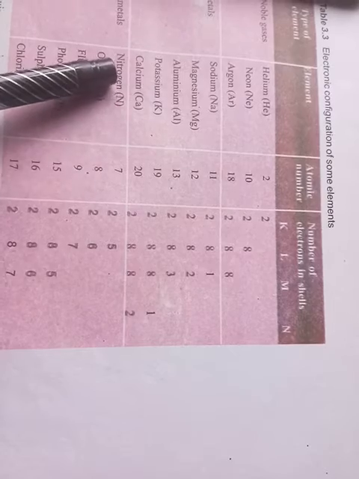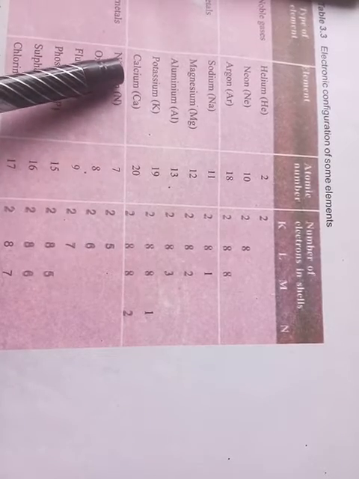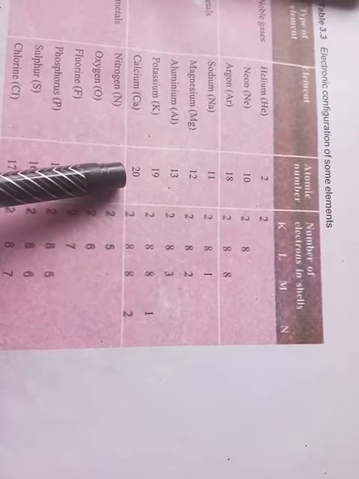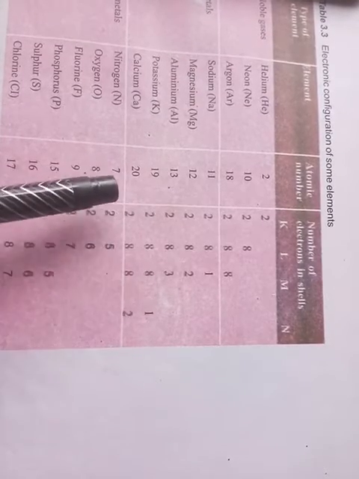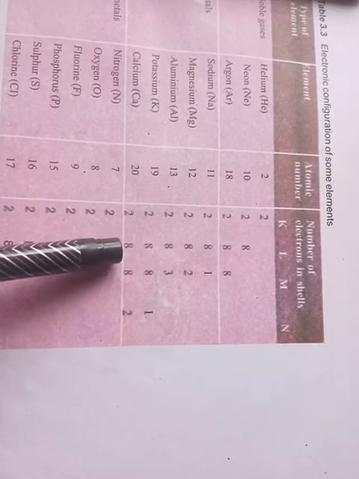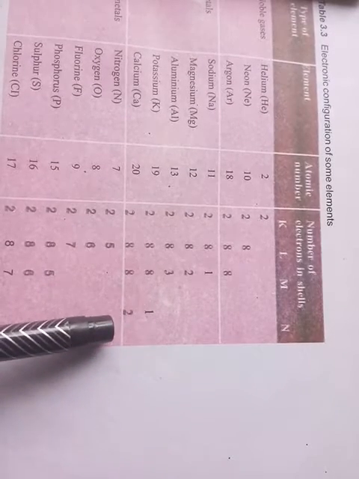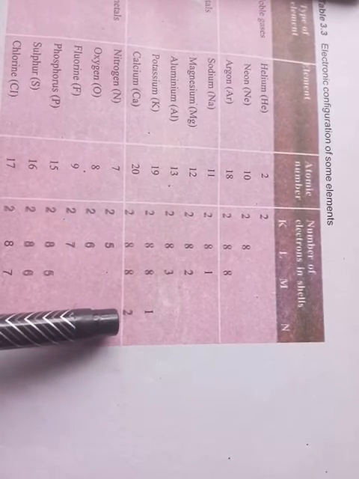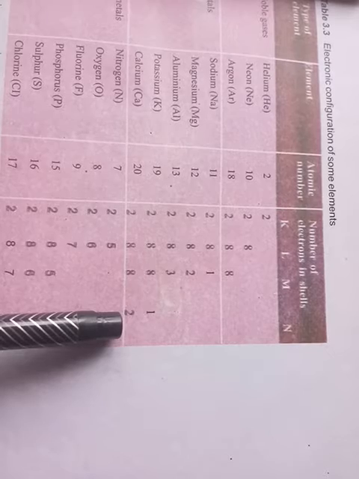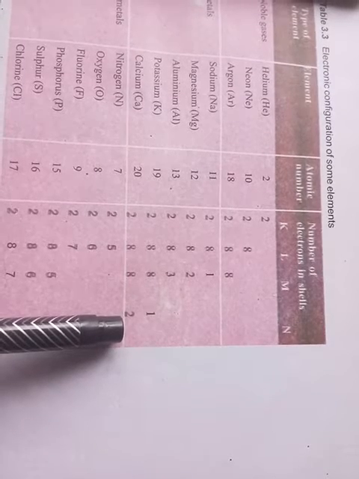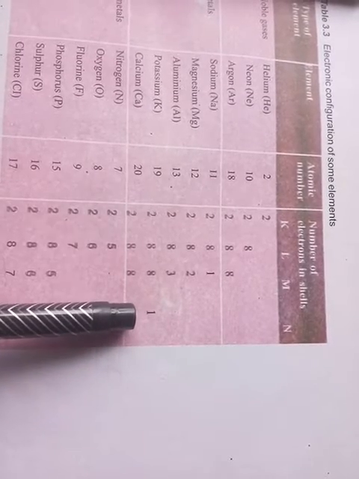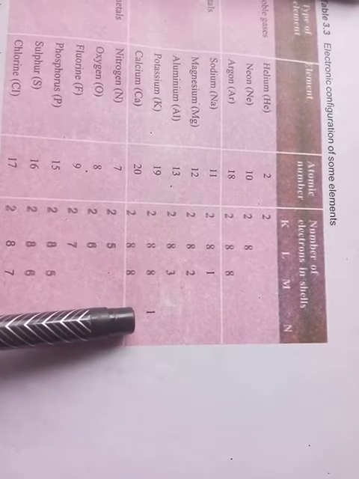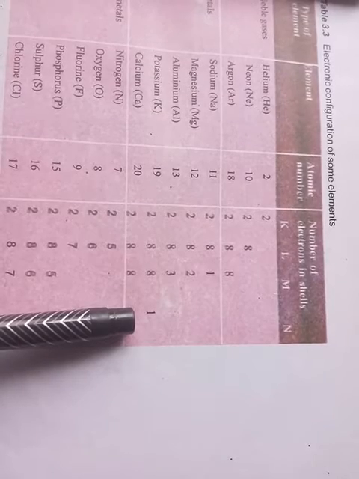Understood? Next, we take an example of calcium. Calcium is also a metal. Its atomic number is 20. The distribution of electrons is 2, 8, 8 and 2. So the number of electrons in its outermost shell is 2, so it can also acquire the electronic configuration of noble gases. That means by losing 2 electrons, it can acquire the noble gas configuration, that is 2, 8, 8.